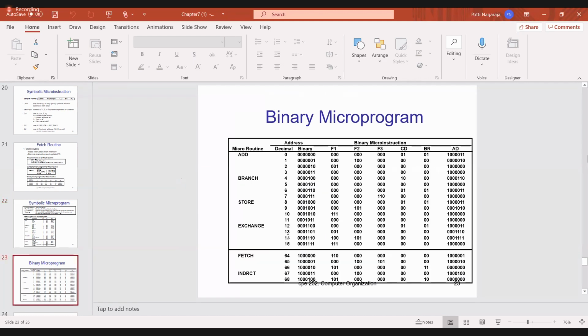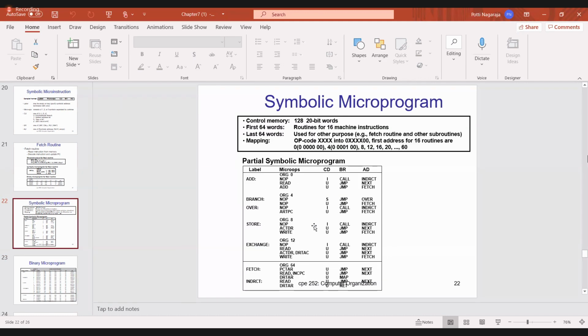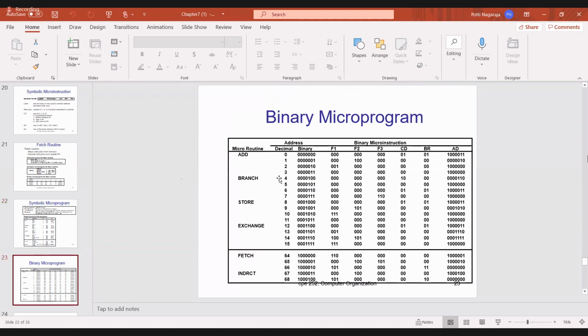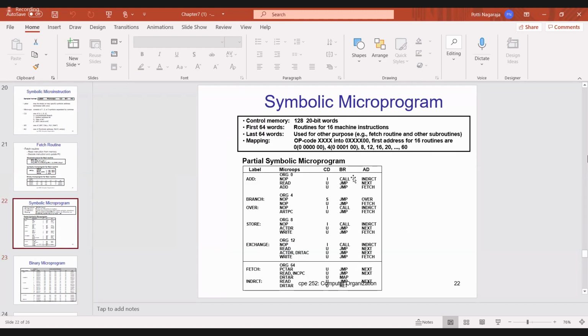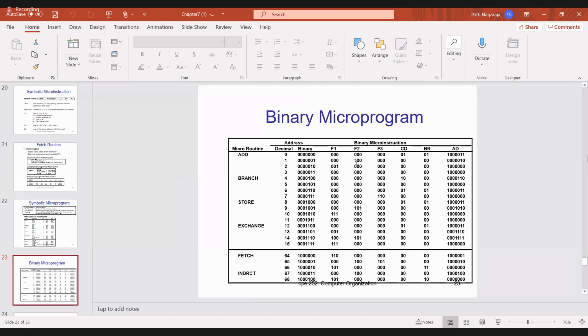And this is the binary microprogram. You know how to write binary, right? Tell me what NOP is. One single instruction I will explain. NOP, can anyone say, what is NOP? 000. Okay. So starting from the 0th memory location, F1 is 000 and F2 is also 000. Now in this first 0th memory location, what is there? All operations are no operations. So 0, 0, 0, 0, 0, 0, 0, 0, 0.